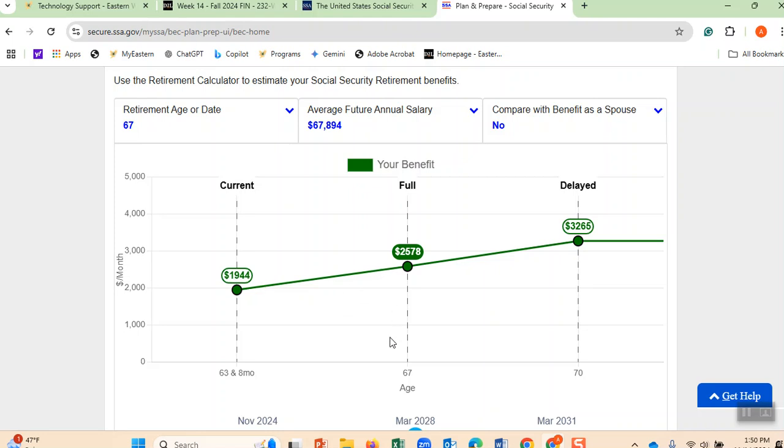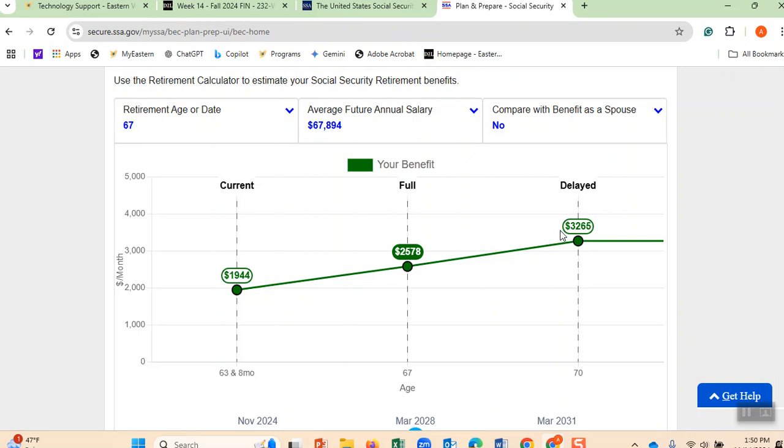The more you wait, therefore, if I wait until 67 years old, this is what I am going to get, $2,578. If I wait until 70, meaning only 3 more years, look at how much I get every month.